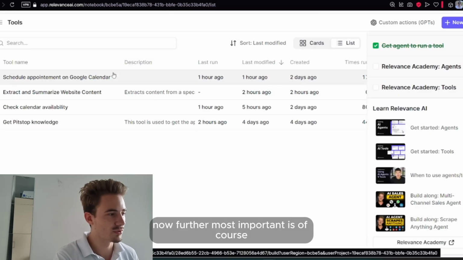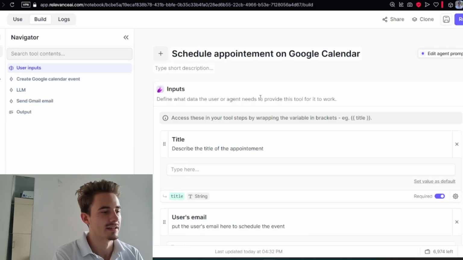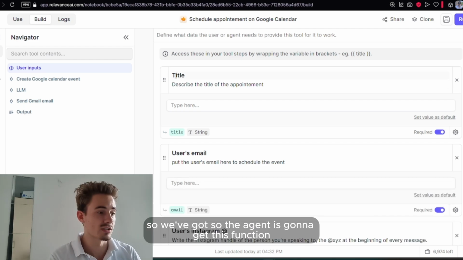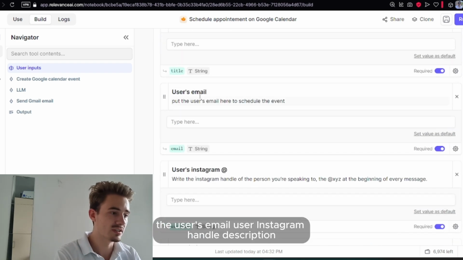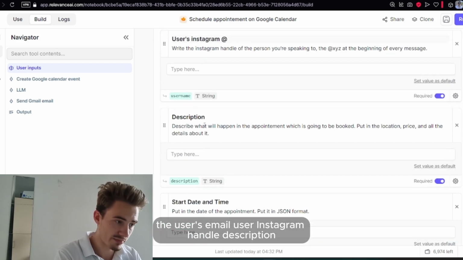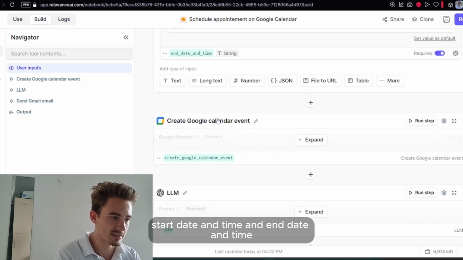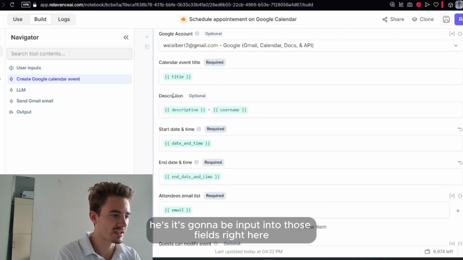Now, the third most important is of course schedule appointment on Google Calendar. So here we've got a bit more. The agent is going to get this function and it's going to put in the title, the user's email, user Instagram handle, description, start date and time, and end date and time. Here, of course, it's going to be inputted into those fields right here.